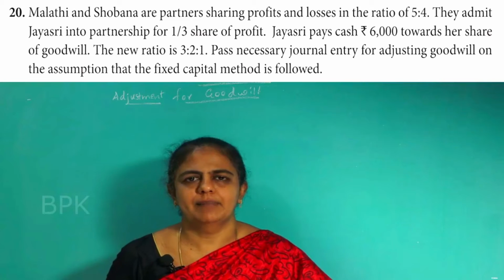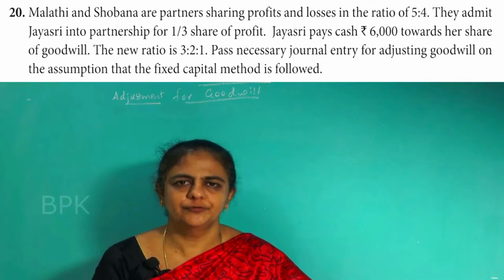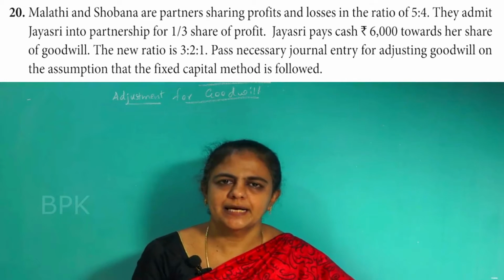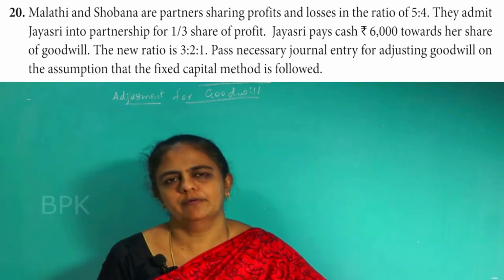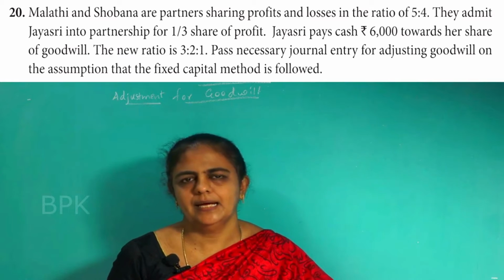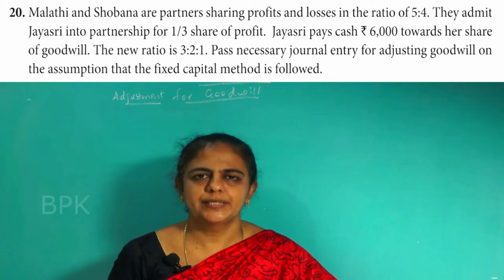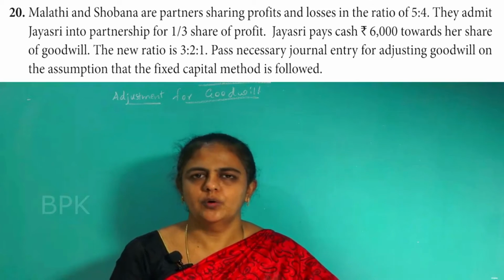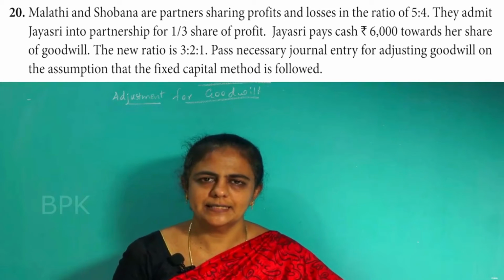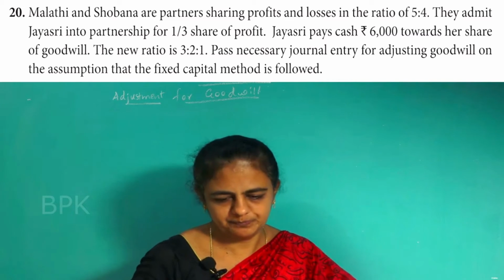There are two partners, Malati and Shobana. What is the old ratio given there? 5:4. Then who is the new partner? Jayashree. What is her share? 1/3 share of the profit. Whatever profit is there, 1/3 will go to the new partner. And the new ratio is also given. What is the new ratio? 3:2:1. So old ratio is given, new ratio is given. What do you have to calculate now? First calculate the sacrificing ratio.